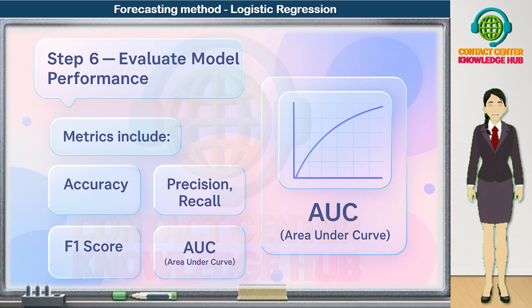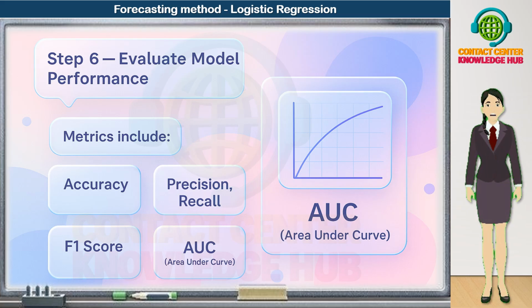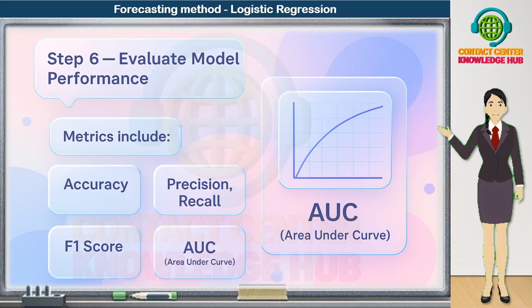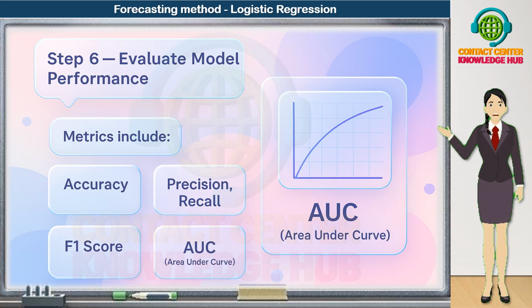Now we move to step 6 in the logistic regression forecasting process. Evaluate model performance. Building a model is not enough. We must check how well it is actually working before we trust it in production. We do this using a set of classification performance metrics. 1. Accuracy. Accuracy tells us what percentage of all predictions were correct. It answers the question: out of all customers, how many did we classify correctly as churn or no churn? It's useful, but can be misleading when classes are imbalanced.